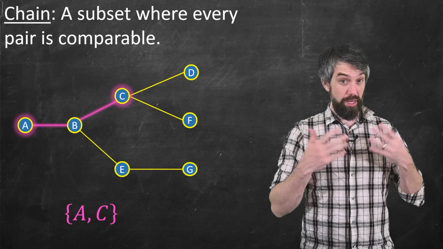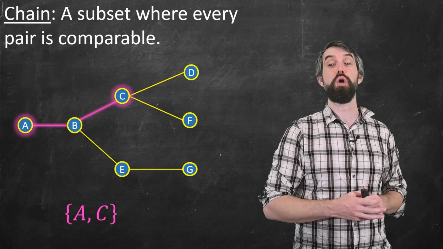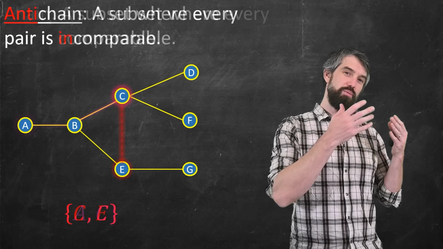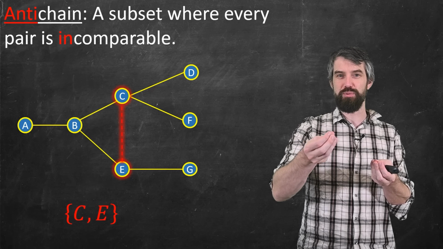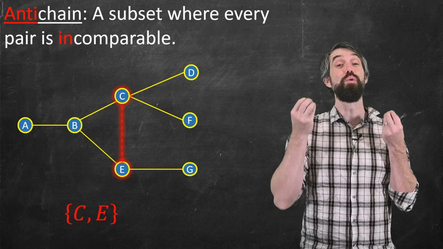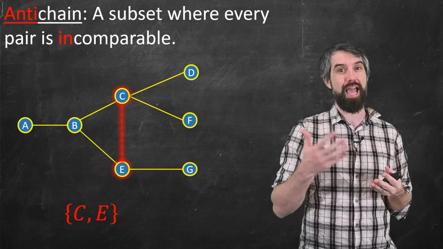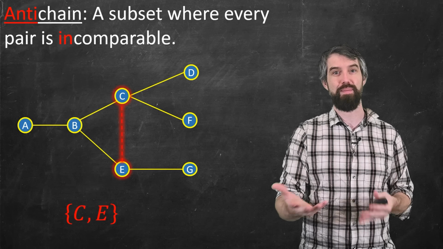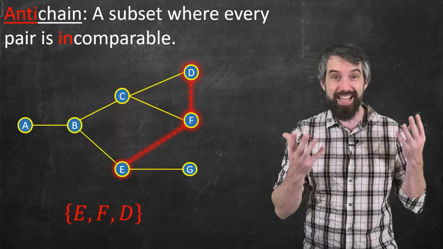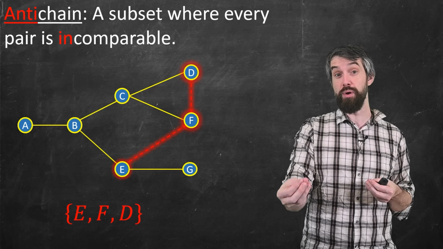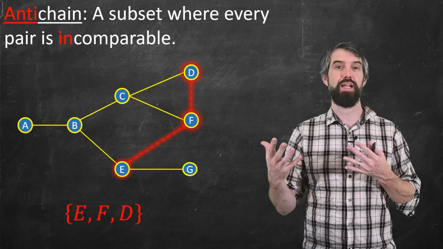A and C are 2 points on one of those roadways, so they're comparable, so that would be considered a chain as well. In contrast, we might consider something called an antichain. With a chain, every pair of points was comparable, and in an antichain, every pair of points is incomparable. An example of an antichain would be C and E. They are incomparable, that makes an antichain. Another one would be E, F, D. No 2 of those 3 points are comparable, so it forms an antichain.